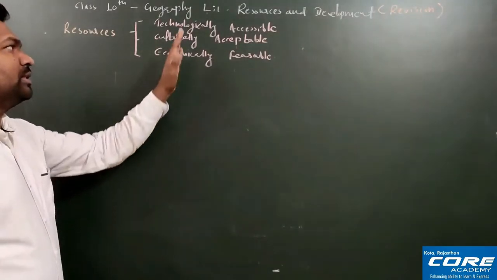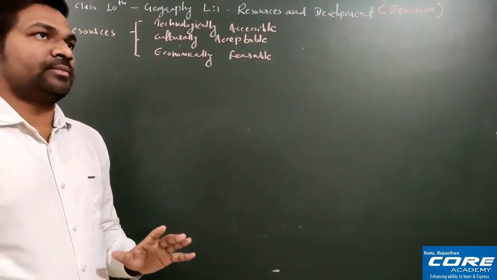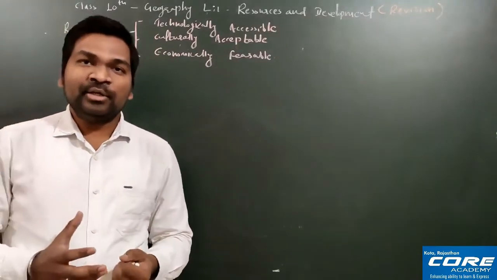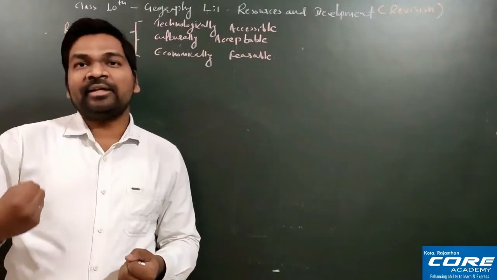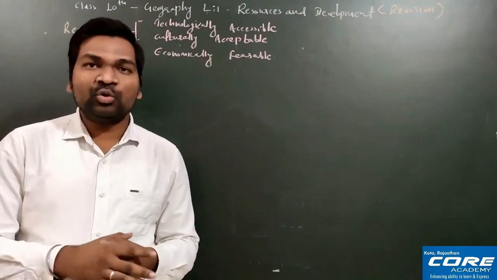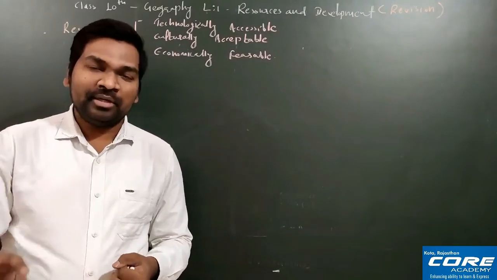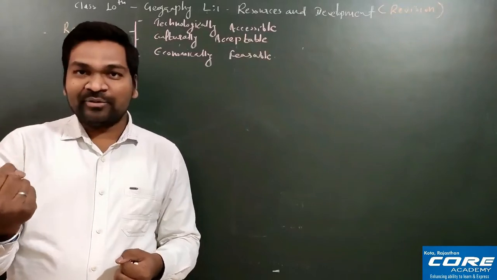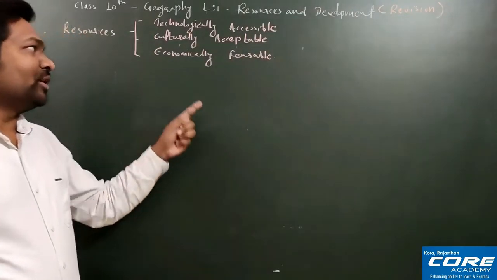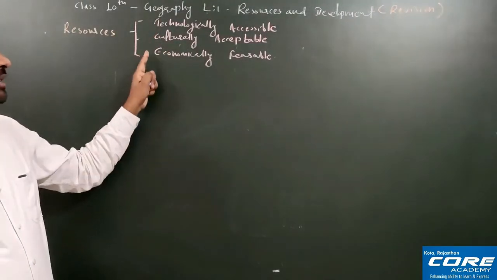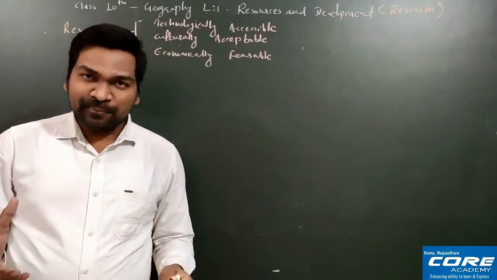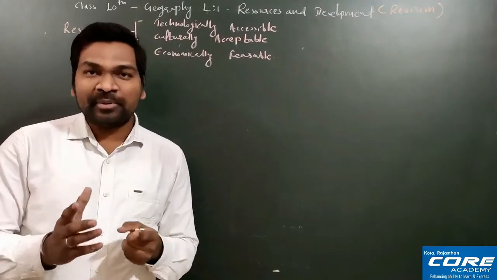First of all, technologically accessible means, if any particular resource is available in nature, you need technology to extract it and use it. So technology should be there. For example, coal: you have to have technology to extract that resource, then only you can use it. The next one is culturally acceptable. The culture, the society should use that particular resource.